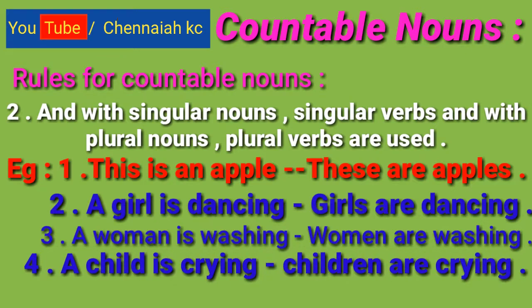Fourth example, a child is crying, children are crying. See here, singular noun child and singular verb is, plural noun children and plural verb are. So we will say like this for all sentences or examples.